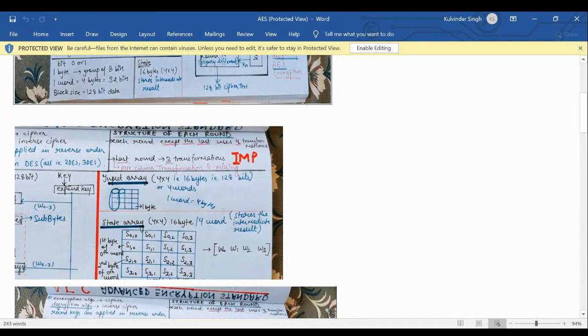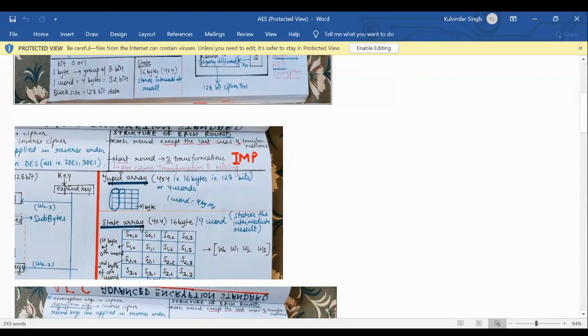You can see that, as I have told you, we are using two types of arrays here. One is the input array, another is the state array. In each round we have four transformations. Only the last round has three transformations. In the last round, the mix column transformation is missing. Regardless of which type of AES we are using, 128-bit, 192-bit or 256-bit AES.